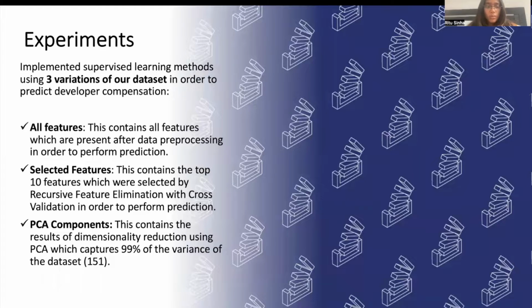We now move on to the main problem at hand: predicting developer compensation using the information in the survey. This was done using supervised learning techniques and 3 variations of our dataset: one that considered all features, one that considered the top 10 features which were selected by the RFE-CV method described previously, and the PCA components which captured 99% of the variance of the dataset. That is, a total of 151 components were used.